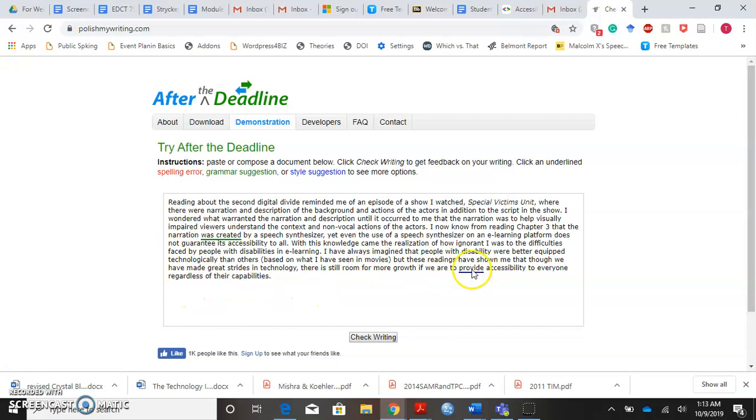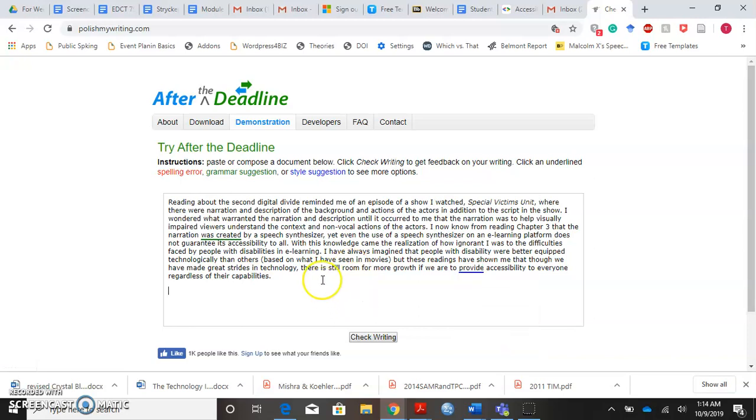Now we're going to click on the next underlined word, which is provide. It's seen provide as a complex expression. It gives me other options that I could use or other less complex words that I could use, like give or offer. Once again, if I click on explain, it's going to have the pop-up which will give further explanation to why it identifies the underlined word as a complex expression. Once again, I also have the option of ignoring the suggestion or ignoring all.